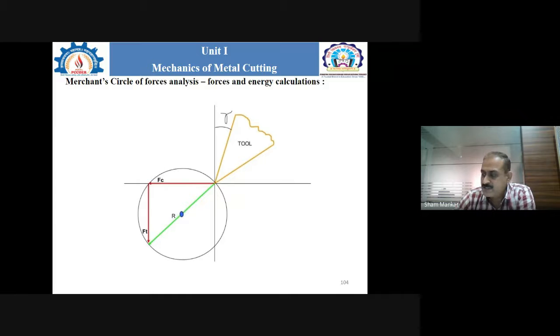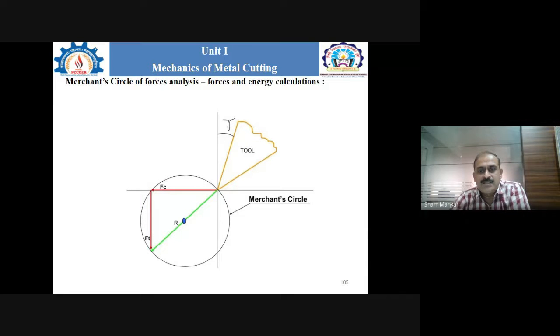This is the circle drawn with the help of the radius from the center point on R. Suppose the center point is A and B is this particular point, so AB is the radius, then we can easily draw this circle. Okay, now after that, this is what we can consider the merchant circle.